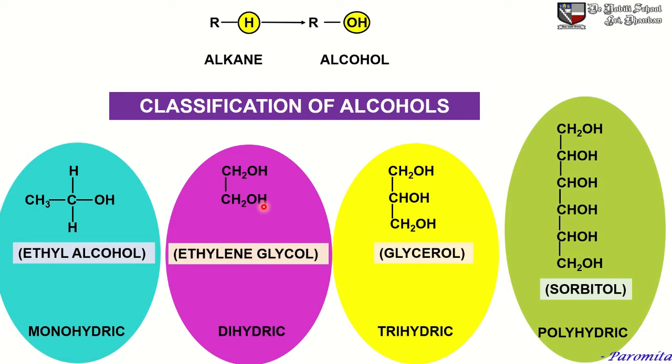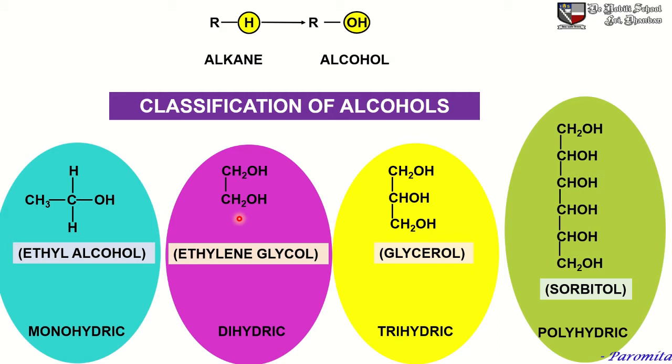Now what is the IUPAC name of ethylene glycol? The IUPAC name of ethylene glycol is 1,2-ethanediol. Now what is the use of this ethylene glycol? Ethylene glycol is used as a very good antifreeze. Secondly, ethylene glycol is also used in the manufacture of terylene and other polyesters, which are used for making synthetic fibers in the textile industry.